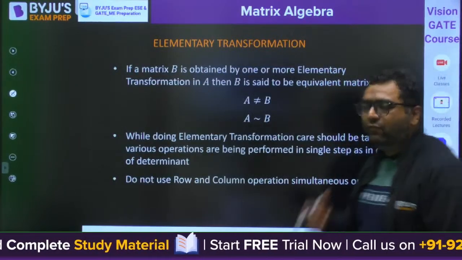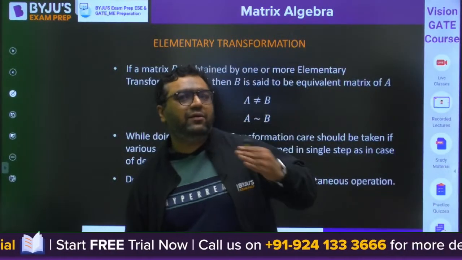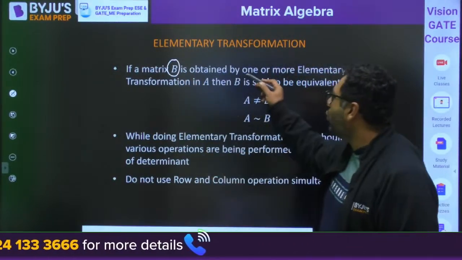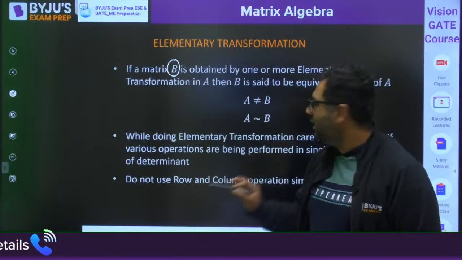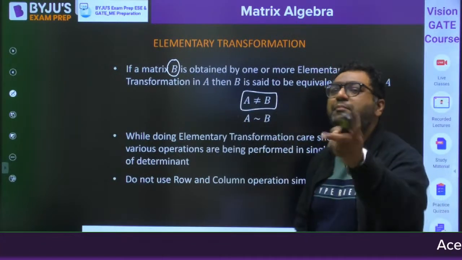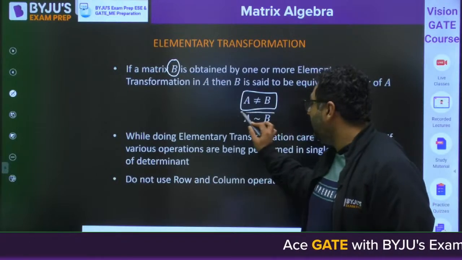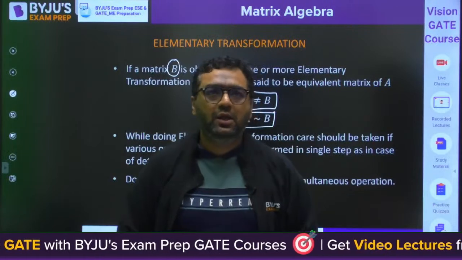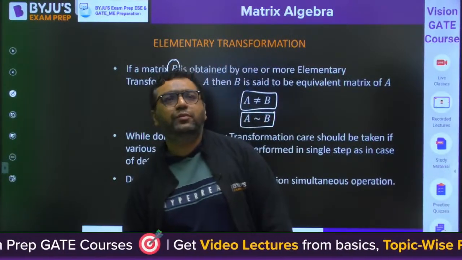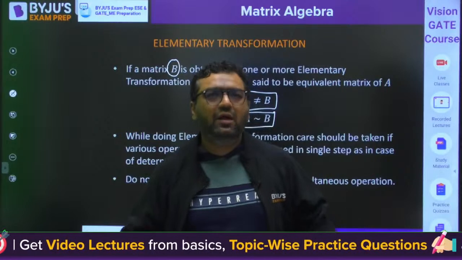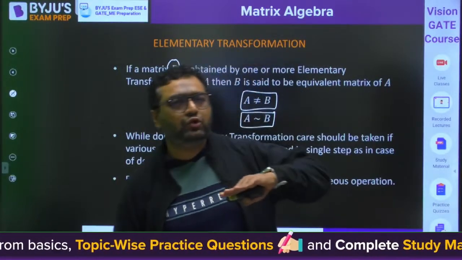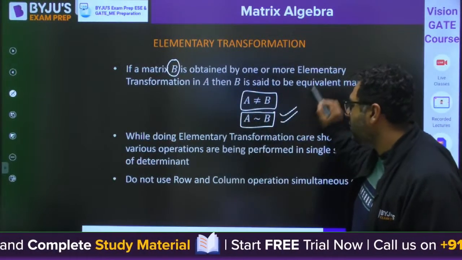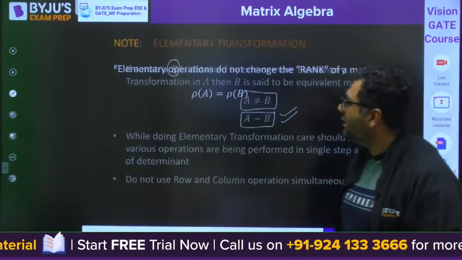Then my dear, I would also like to tell you, when we are going for elementary transformation, let us say we have a matrix B which is obtained by going for the elementary transformation on A. Then A is not equal to B. As I said, matrices will not be equal, but we will say that they may not be equal, but they are equivalent. So if you are going for elementary transformation, the matrices change, but we are going to call them equivalent matrices. So then we will be saying that A and B are equivalent to each other. Okay, so that is an important point.